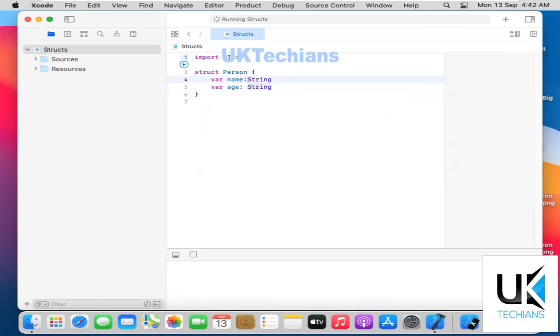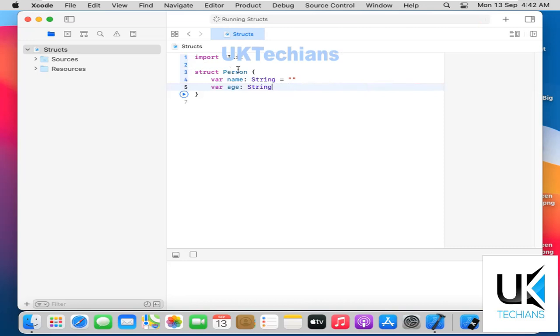In classes, for a variable, we have to define the initializers, like equals this or equals that, whatever. But in struct, we don't have to define any initializers. By default, we don't need to initialize like this, right?